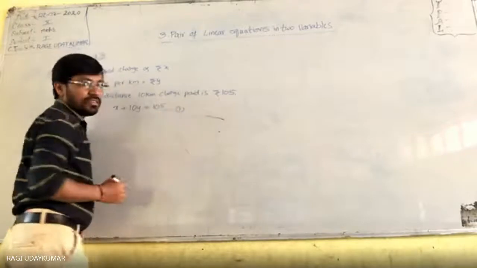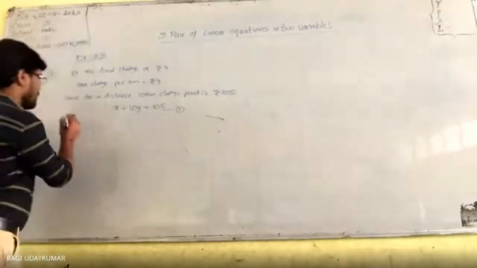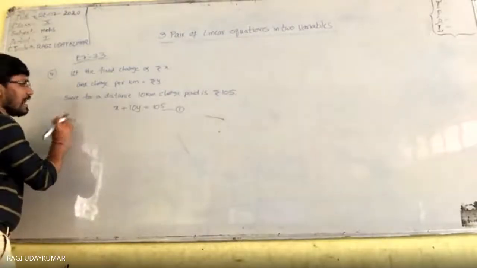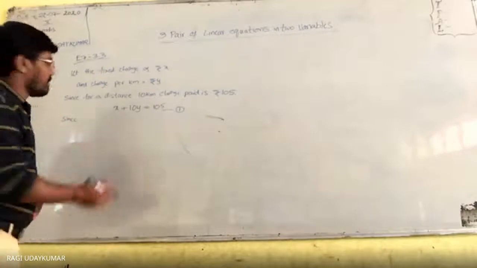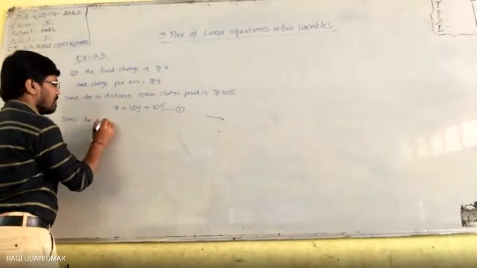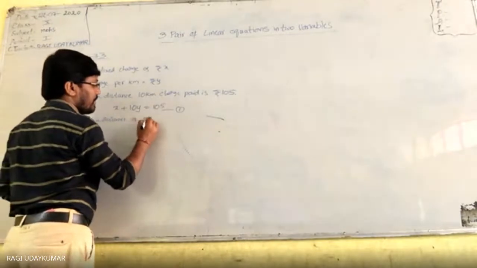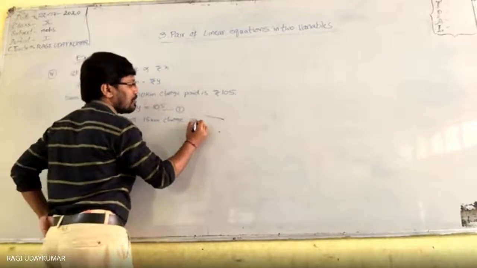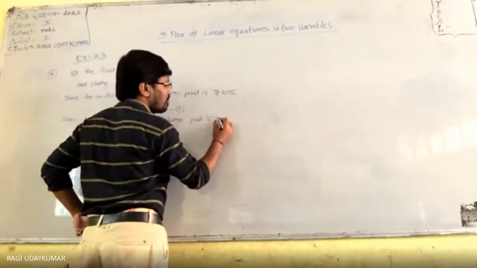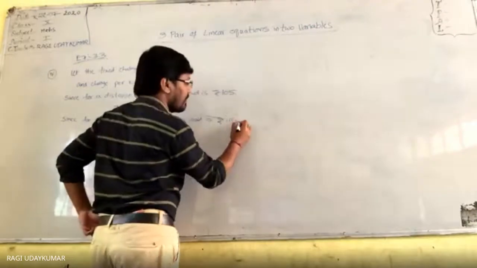This is one equation. Since for 15 kilometers the charge paid is 155, write the equation the same way from what is given in the textbook. Since for a distance of 15 kilometers, the charge paid is rupees 155.